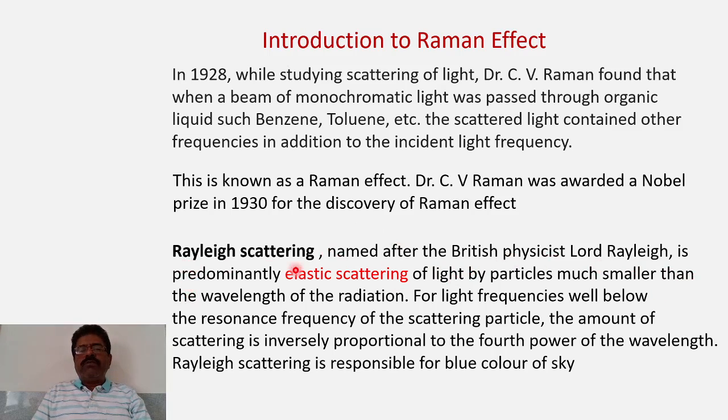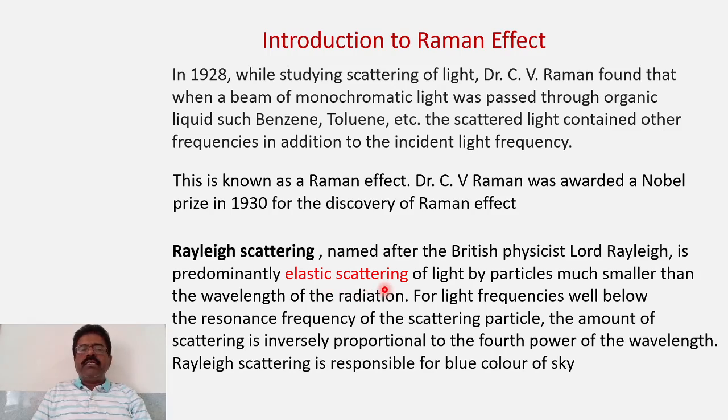So a simplest form of scattering which is well known, that is Rayleigh scattering. So Rayleigh scattering, it is named after the British physicist Lord Rayleigh, and it is an elastic scattering. Now you know that in fundamental physics you have studied scattering phenomena. So scattering can be elastic scattering and inelastic scattering. In case of elastic scattering, there is a conservation of energy.